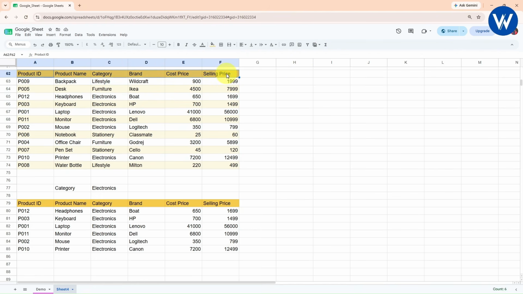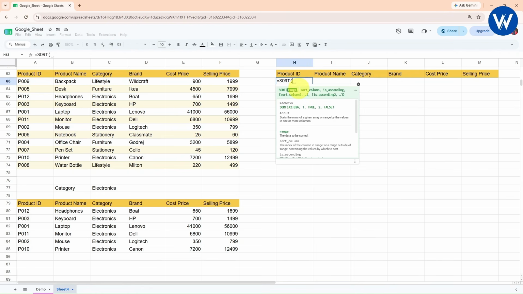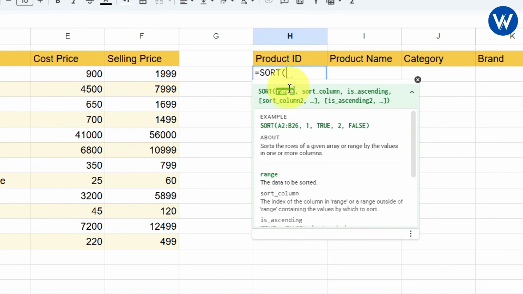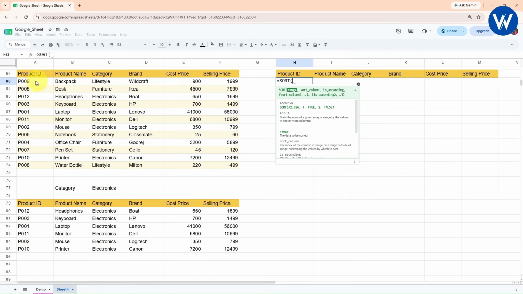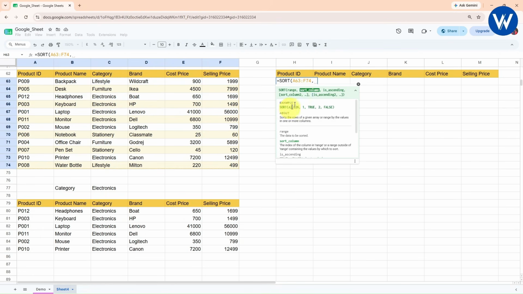So first, I will copy the column heading and paste it over here. Now here we will be using the sort function. Press tab on the keyboard. Now it will ask you for arguments. Select the range. The range I will select is this one. Okay, selected range, comma. Now I want to sort according to the third column, which is the category column. Enter the column number, which is 3, comma.